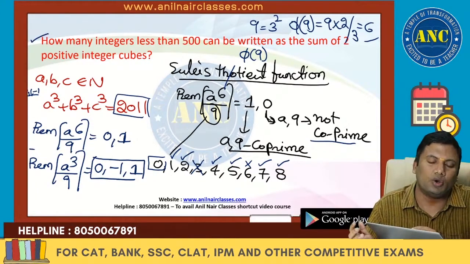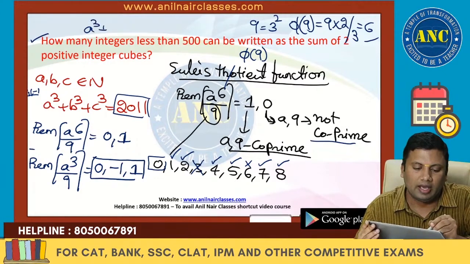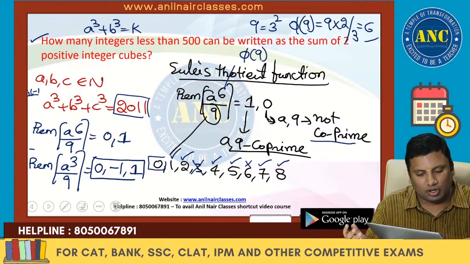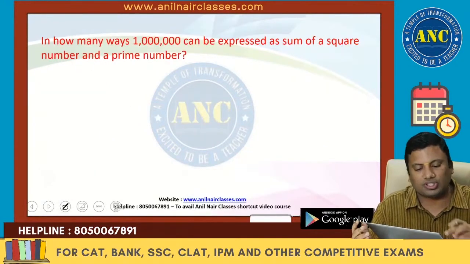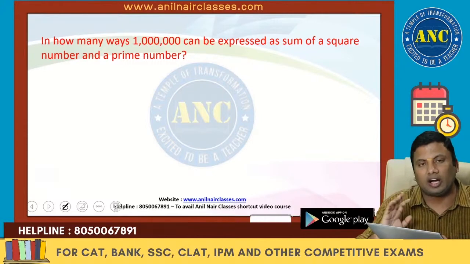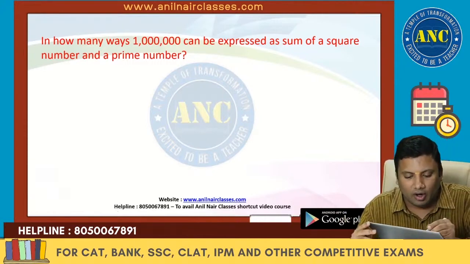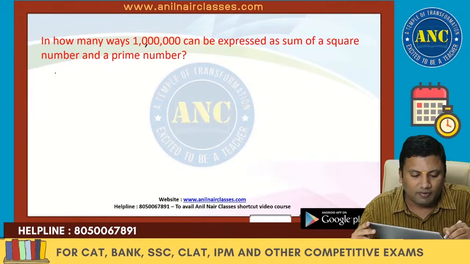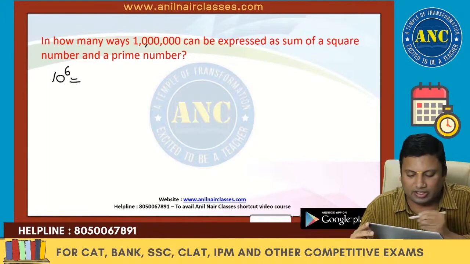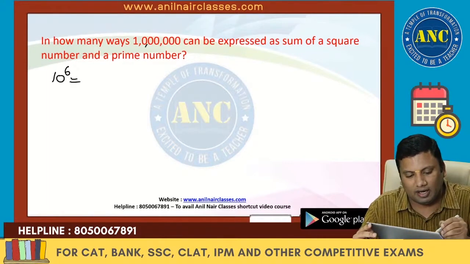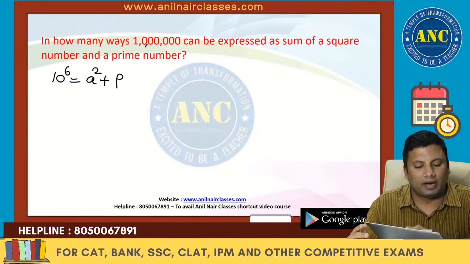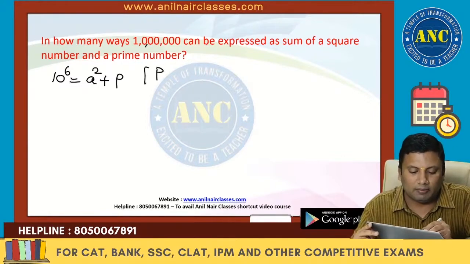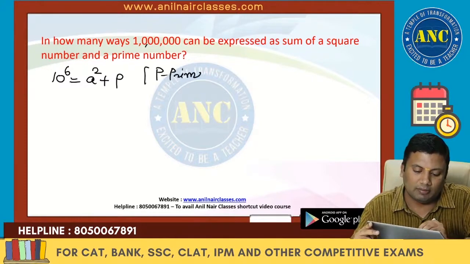From this, A cube plus B cube equivalent to K, we have extended it to 3 variables and tried to solve. Next, see here. This is a beautiful question, one you probably might not have seen anywhere else. In how many ways can 10 lakhs, which is nothing but 10 power 6, be expressed as the sum of a square number and a prime number? P is nothing but a prime number.